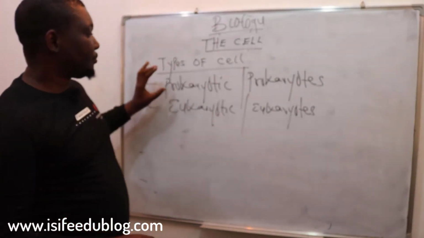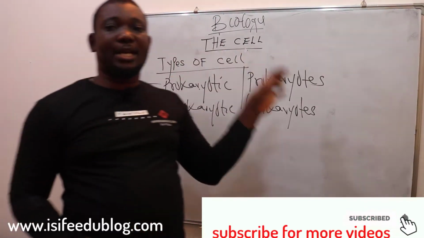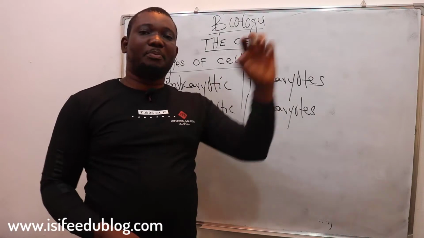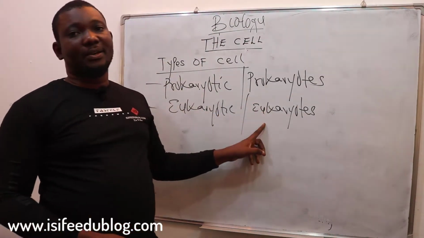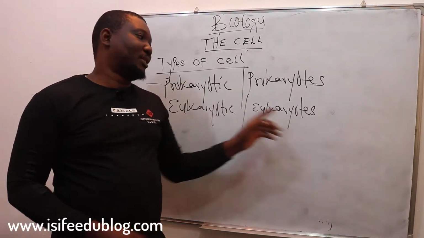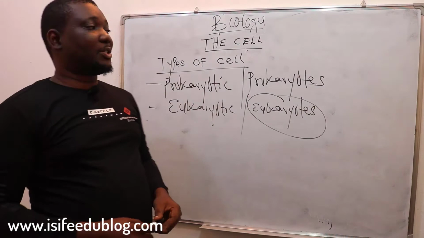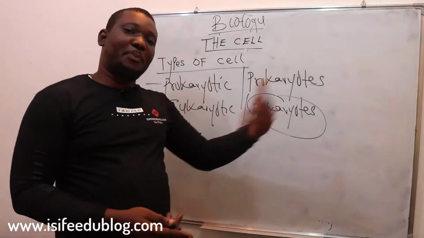And the types of cell are not plant and animal cell. Some people will think that the types of cell are plant cell and animal cell. Please no. The types of cells are prokaryotes and eukaryotes, because plant and animals are both eukaryotes. But there are some organisms that are not eukaryotes, they are prokaryotes.